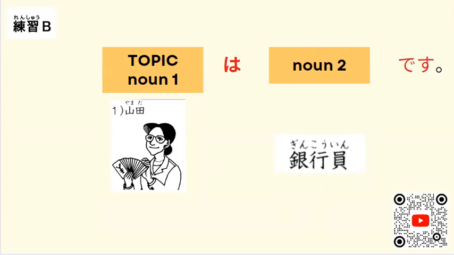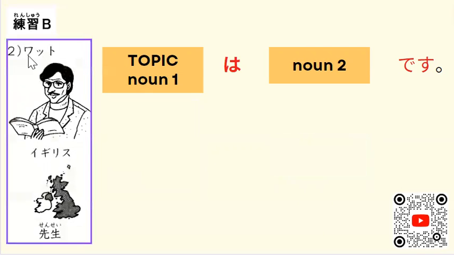じゃあ、let's have this information. ワットさん。So topic here is ワットさん。And then 皆さん、let's read it together now. イギリス。And then plus 人, nationality. And then another information about ワットさん.